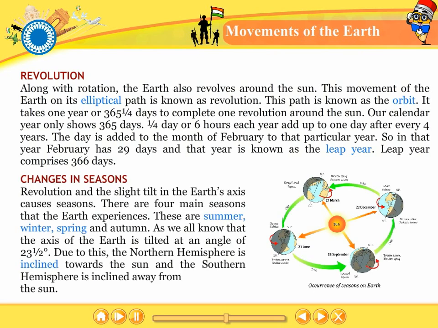Changes in seasons. Revolution and the slight tilt in the Earth's axis cause seasons. There are 4 main seasons that the Earth experiences. These are summer, winter, spring and autumn. As we know, the axis of the Earth is tilted at an angle of 23.5 degrees. Due to this, the northern hemisphere is inclined towards the Sun and the southern hemisphere is inclined away from the Sun.